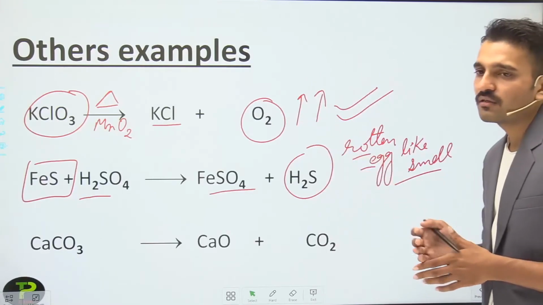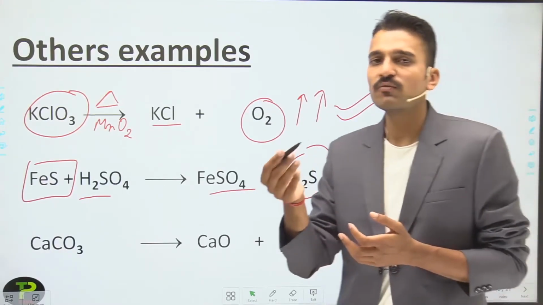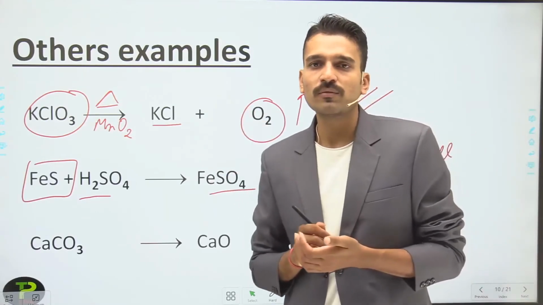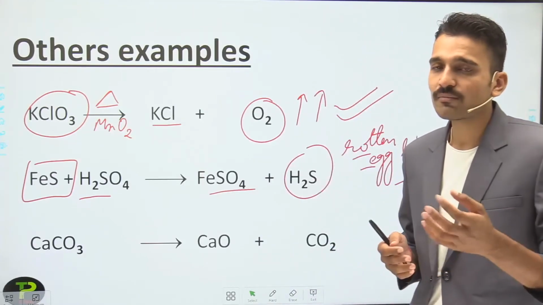And for the detection of oxygen: oxygen supports combustion. If you bring a burning splinter near the mouth of the test tube where the oxygen gas is being evolved, it burns brightly. It shows the presence of oxygen.